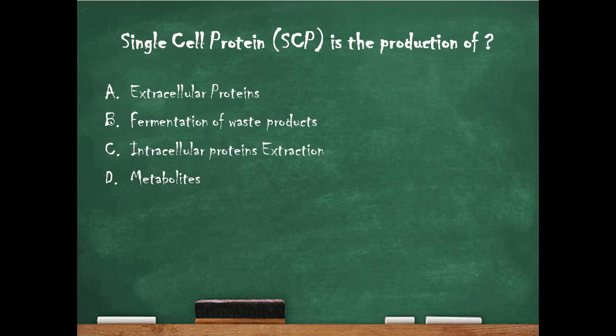Next question. Single cell protein, SCP, is the production of option A, extracellular proteins, option B, fermentation of waste product, option C, intracellular proteins extraction, and option D, metabolites. And the right answer is option B, fermentation of waste product.